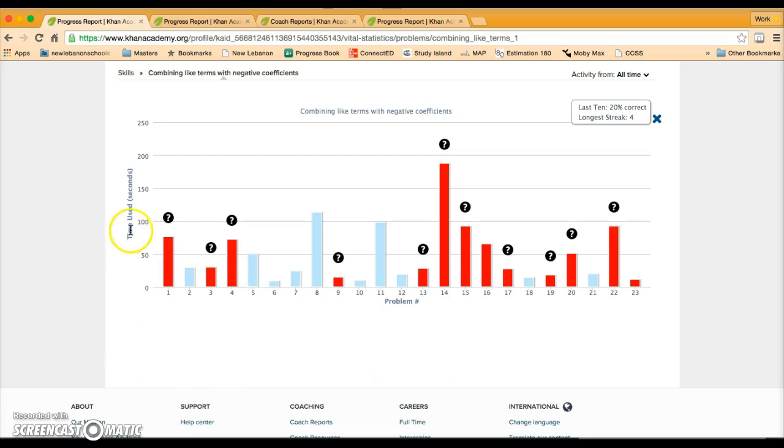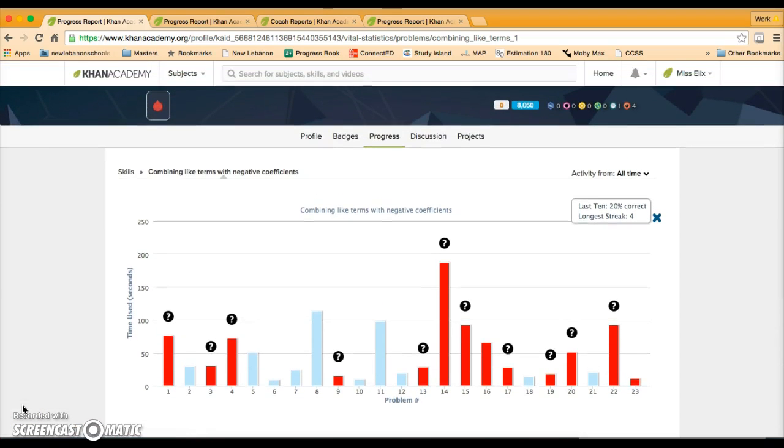The question marks mean that they've used a hint, and you can go through and see how long they're spending on each question. Sometimes, not all the time, I see students working through and just clicking random answers, and I see that they spent a second, 2 seconds, 1 second, 3 seconds. Then I can go over to them and say, hey, you're not spending appropriate time on this question. Slow down, which is a really nice feature. I can see exactly what the students are doing and how long it took for the questions, and I really like that as far as being able to monitor what the students are doing.